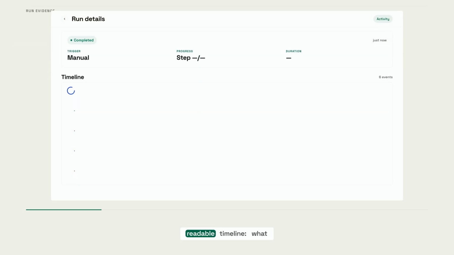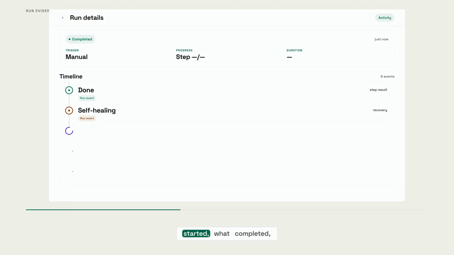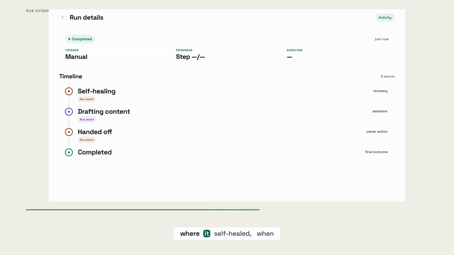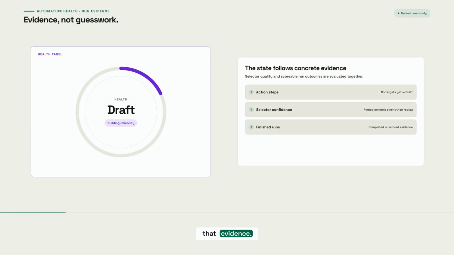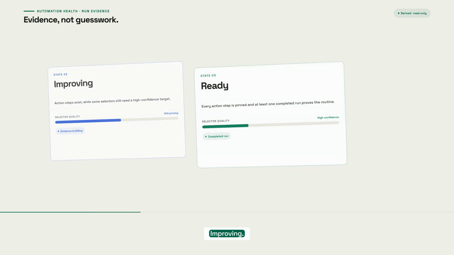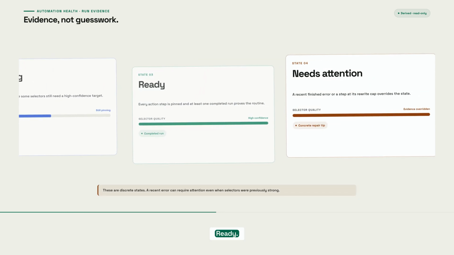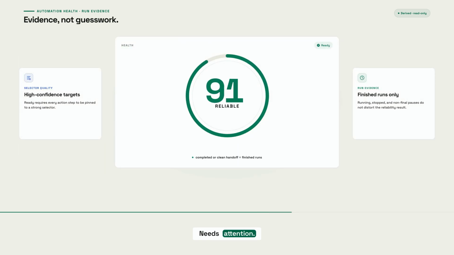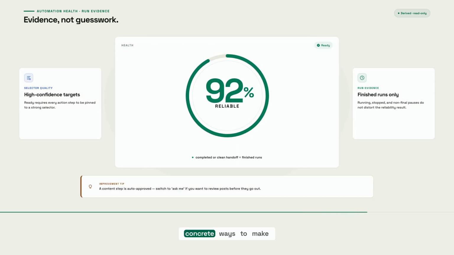Every run leaves a readable timeline. What started, what completed, where it self-healed, when it handed off, and how it ended. Health is based on that evidence. Draft, improving, ready. Needs attention. Along with reliability and concrete ways to make the routine stronger.